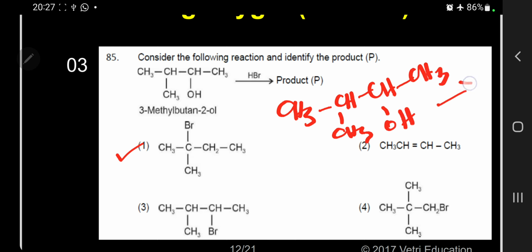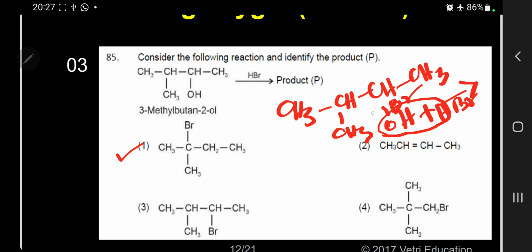So what will happen now? When we treat with HBr, this OH will go out in the form of water with HBr, and Br will be substituted here.